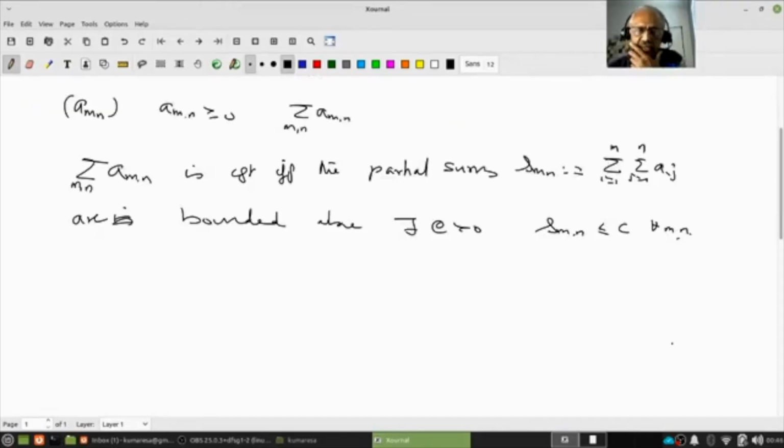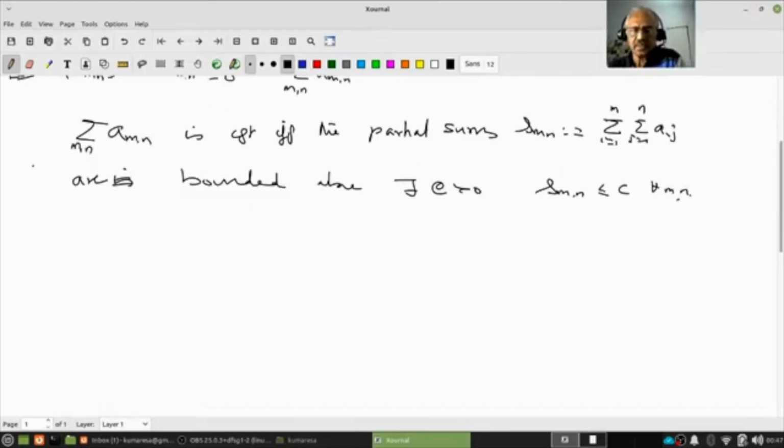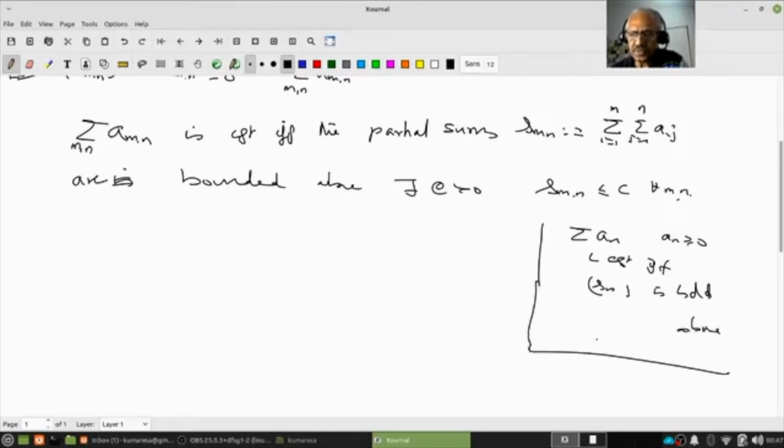This is the result we want to prove. Call it a lemma if you want. Notice that we have an analog in infinite series: if the a_n are positive, then the series is convergent if and only if the sequence of partial sums is bounded above. These are analogous results in the theory of infinite series.